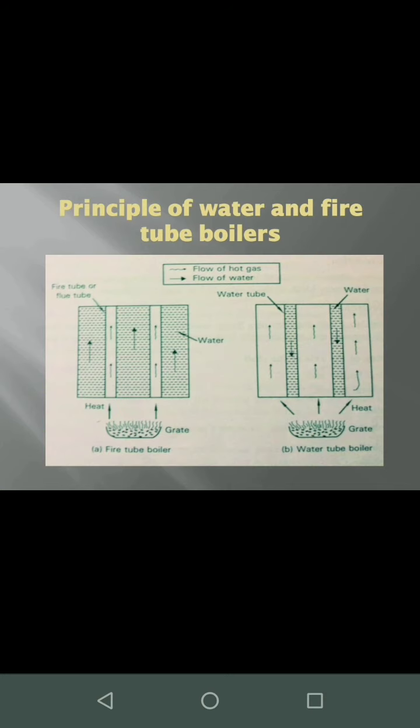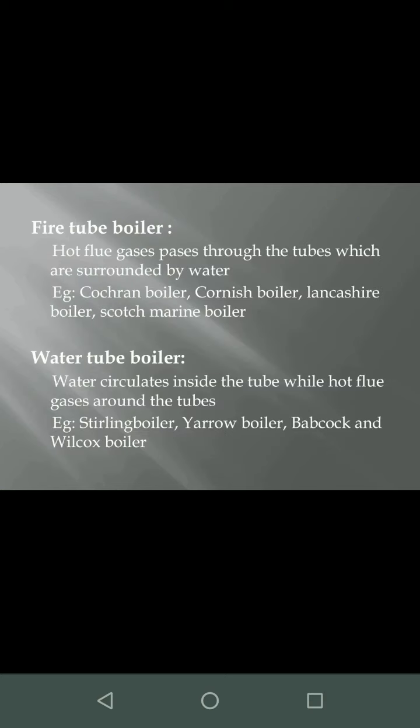Now, principle of water and fire tube boiler, as we had already discussed, in case of fire tube boilers, through the tubes the exhaust gases are flowing, whereas the water is surrounding the tubes through which the exhaust gases are flowing. Whereas in case of water tube boiler, as we can see, through the tubes water is flowing, and all along the sides of the water tubes we can see that the exhaust gases are moving. This is the difference between water tube and fire tube boilers.